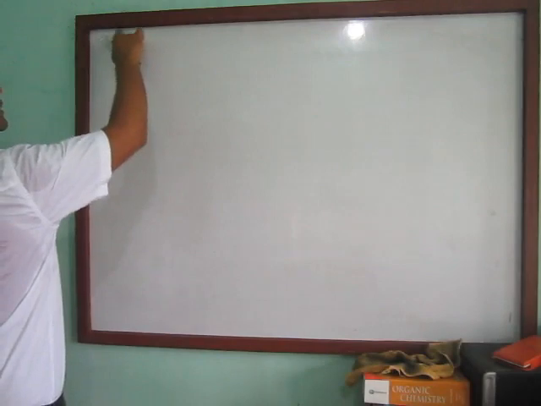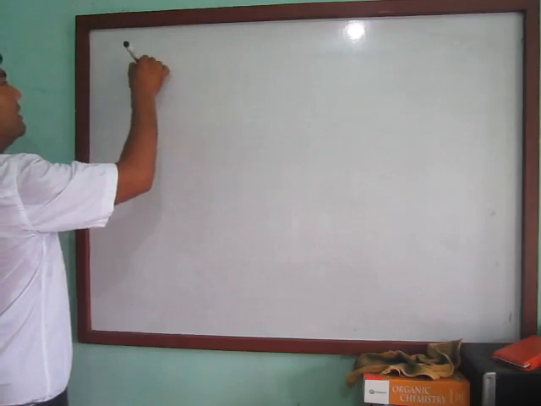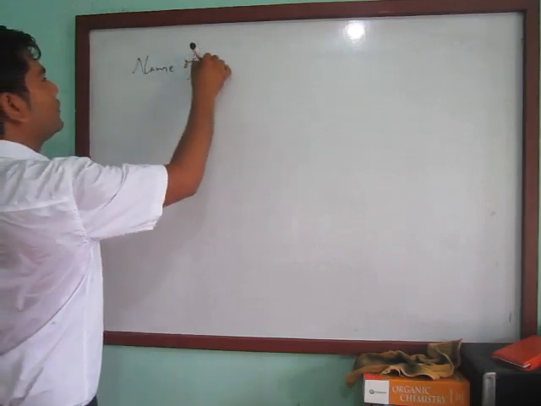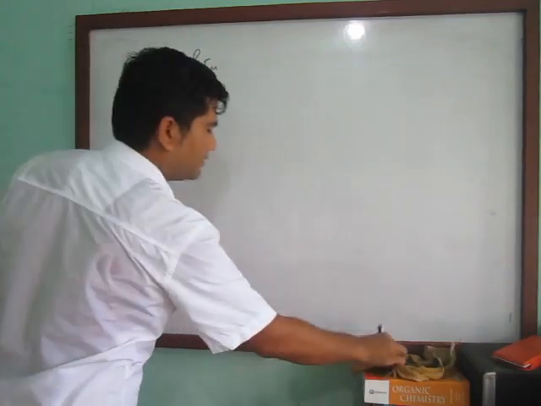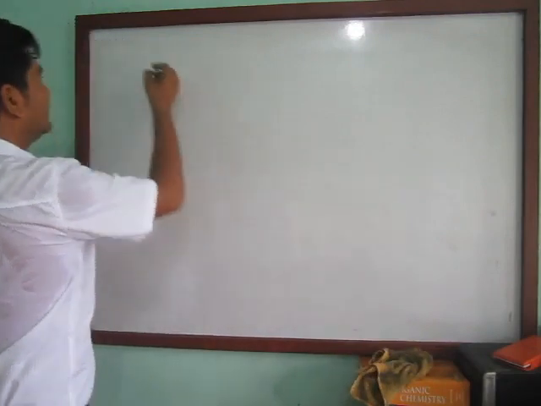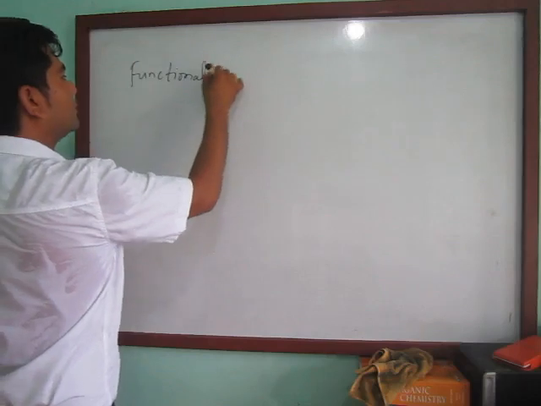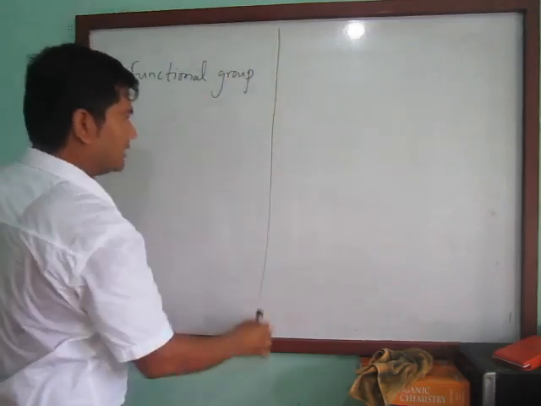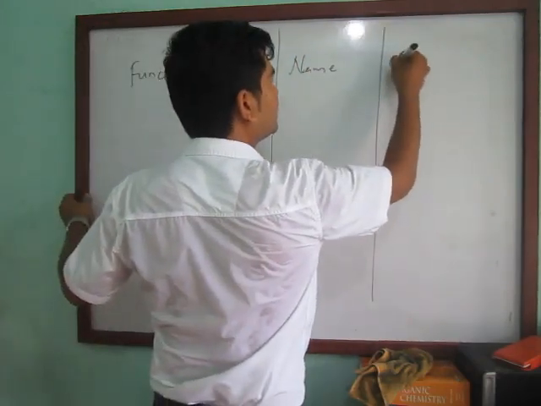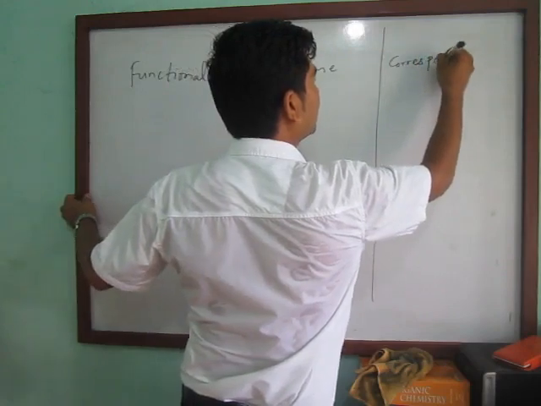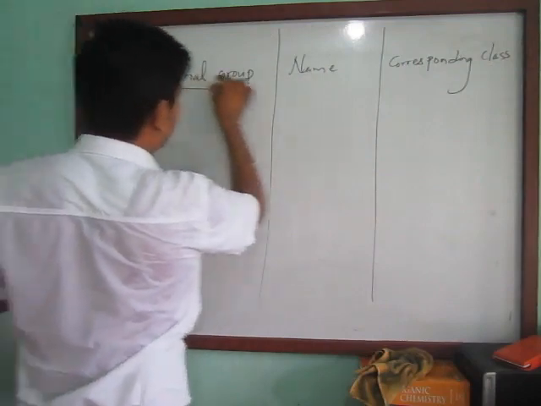Everybody, make a partition in your copy and write down here: functional group, name of that functional group, and corresponding class.